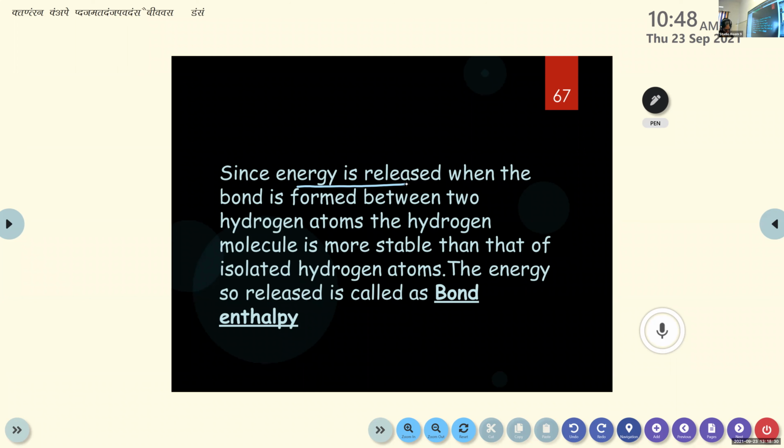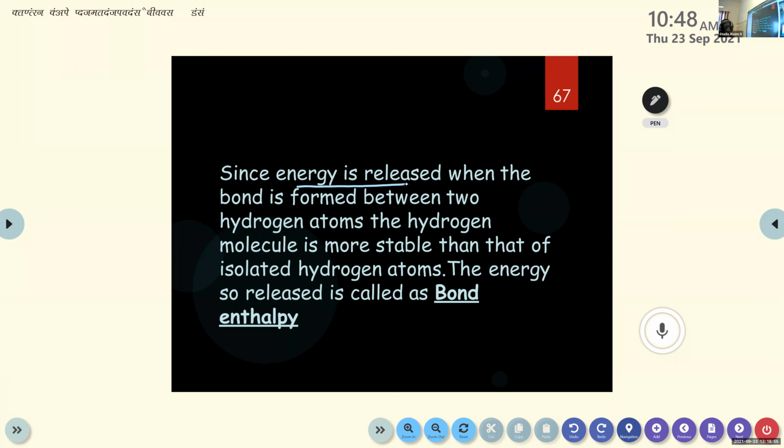And there is one graph in your textbook, page number 118, figure 4.8. Children, please look at the page, figure 4.8. Here you can see the graph plotted between energy and internuclear distance, right? There is a curve. It decreases, then it increases.